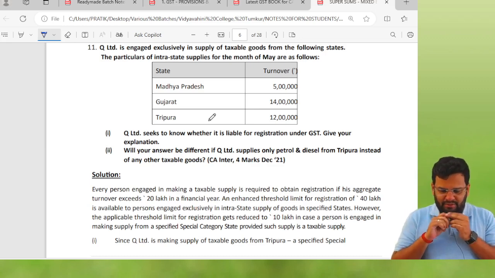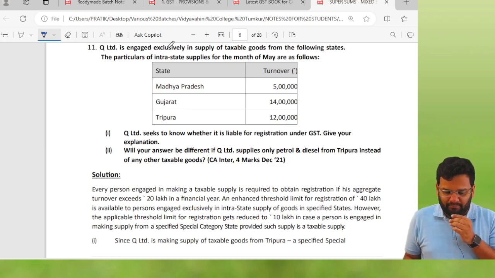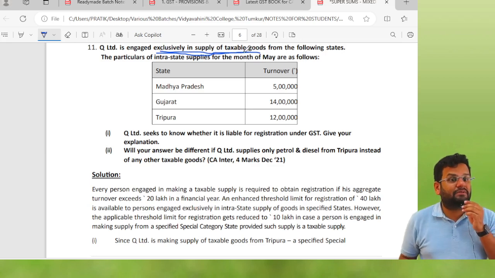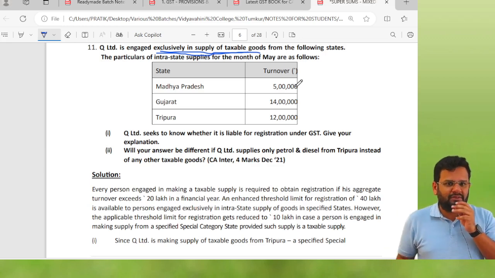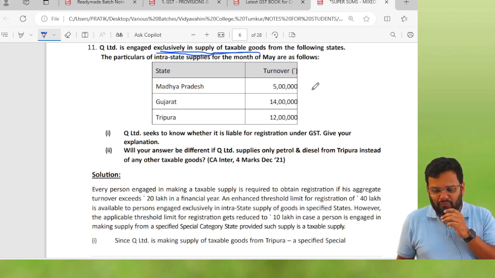Q Limited is engaged exclusively in supply of taxable goods. Can you underline: exclusively in supply of taxable goods. The threshold limit can be increased to rupees 40 lakhs in certain cases. Let's see what happens. From the following states, the particulars of intrastate supply for the month of May are as follows.